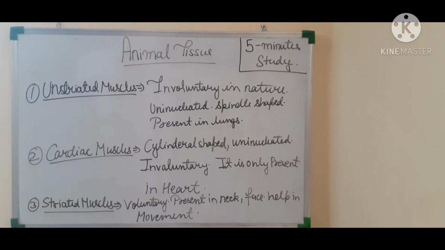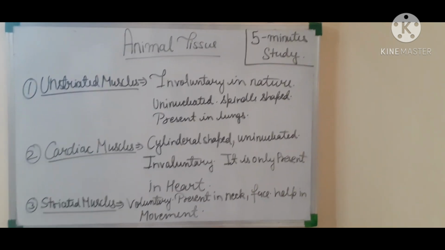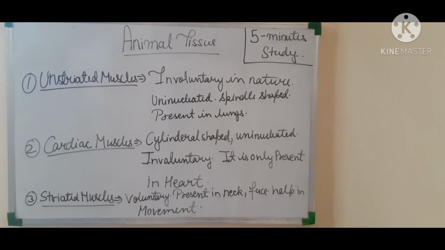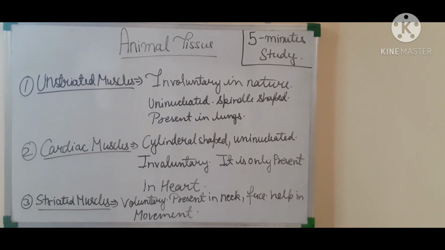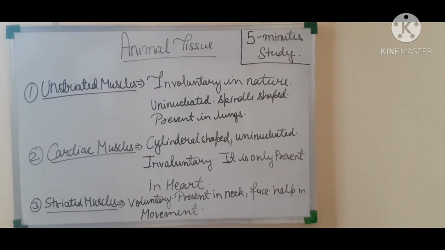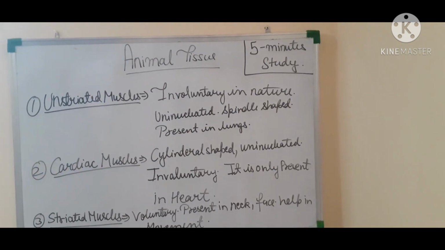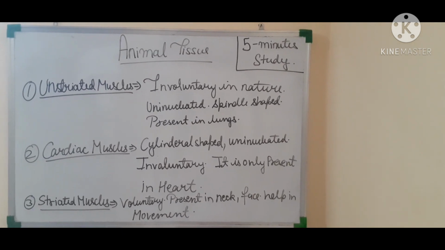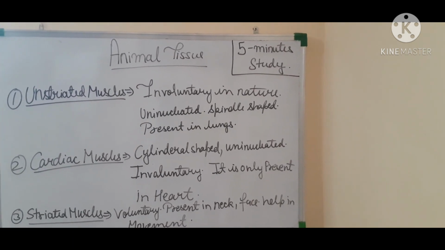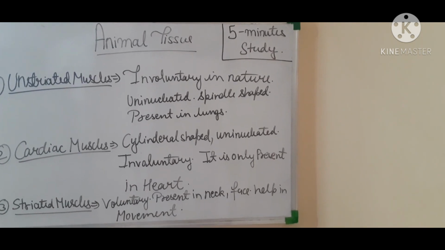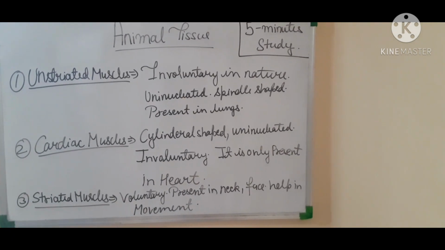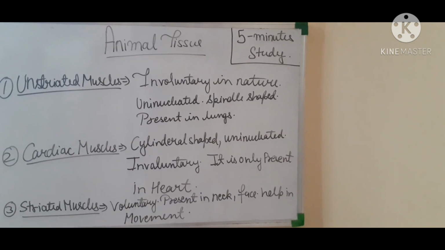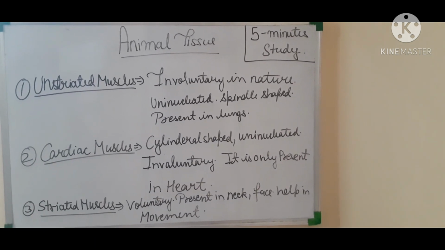So the types are, first is unstriated muscle. Involuntary in nature, uninucleated, spindle shape, present in lungs. लंग्स में प्रेजेंट होते हैं, इनवॉलंट्री होते हैं, यूनिन्यूक्लिएटेड होते हैं और स्पिंडल शेप के होते हैं. स्पिंडल मीन्स पिलर लाइक स्ट्रक्चर, जो पिलर होता है उसकी तरह. कार्डियक मसल सिलेंड्रिकल शेप, uninucleated, involuntary, and it is only present in heart. Very important information: cardiac muscle is only present in heart and has cylinder shape, uninucleated and involuntary.